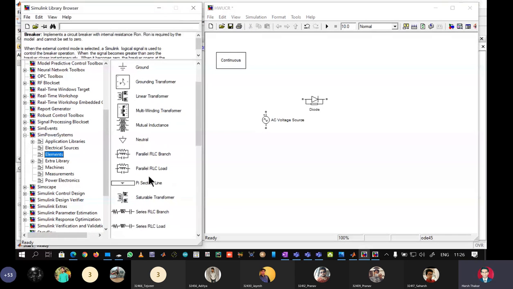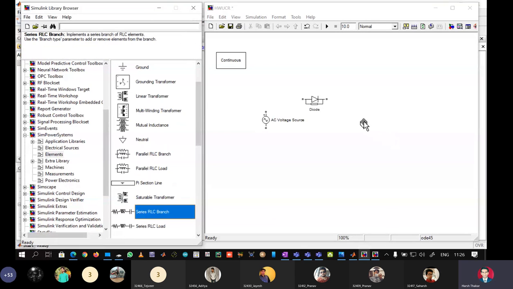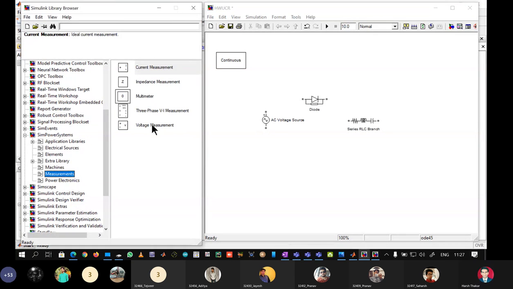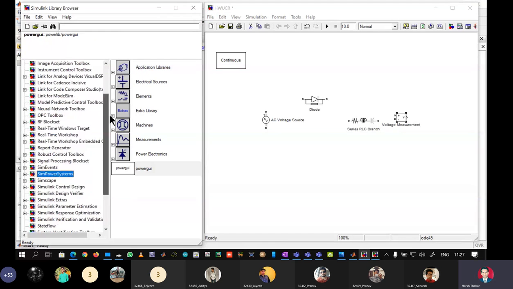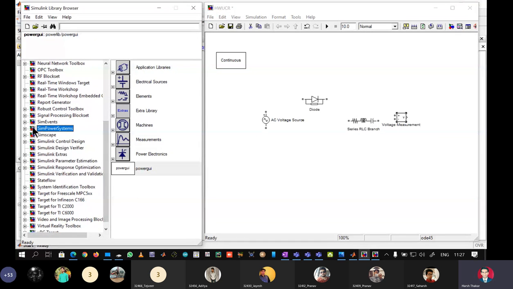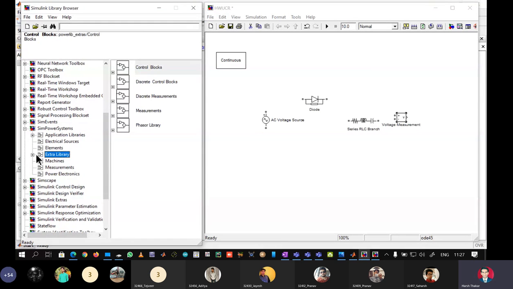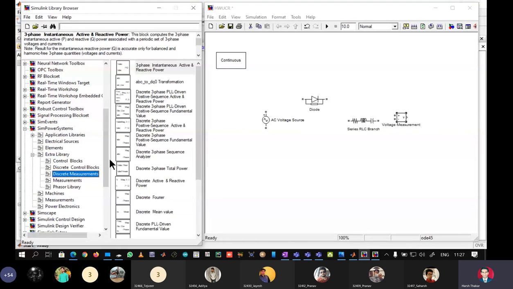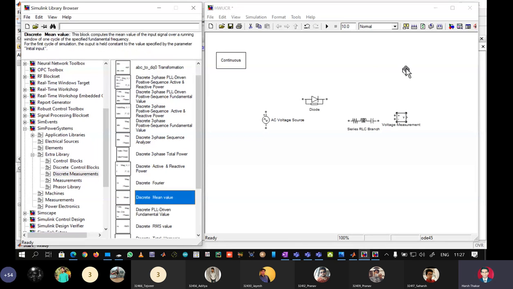Go to elements. Put a series RLC branch here. We want to measure the voltage, so we can put a voltmeter here. We want to measure the average value, so we have to go to extra library, discrete measurements, go to discrete mean value.